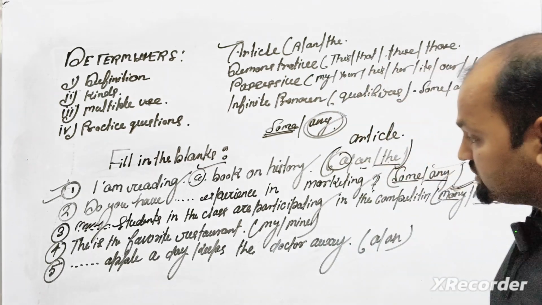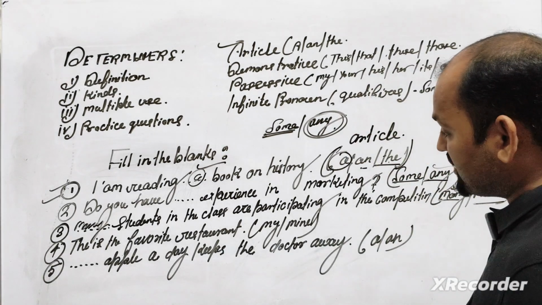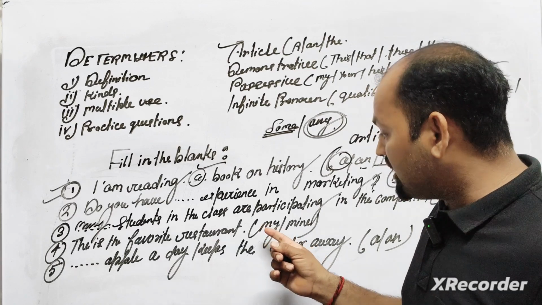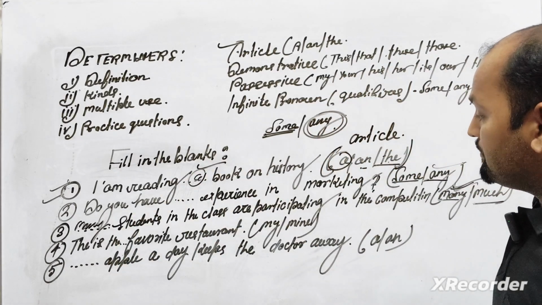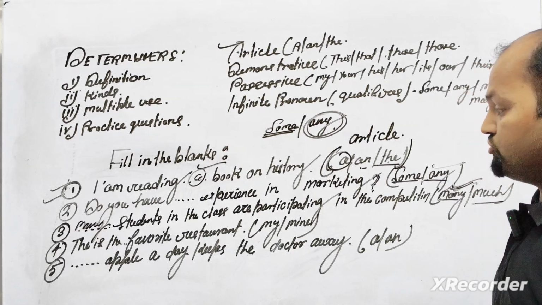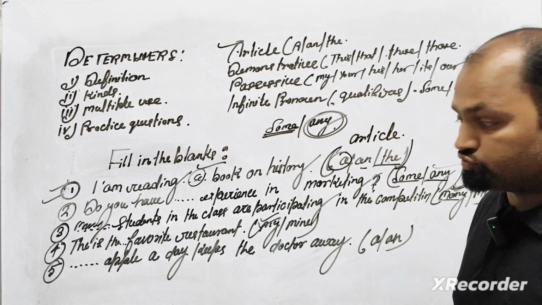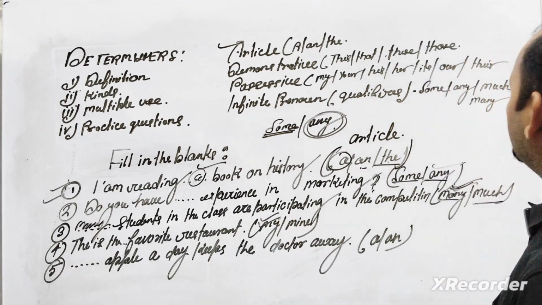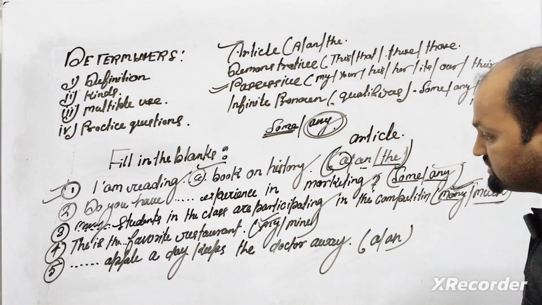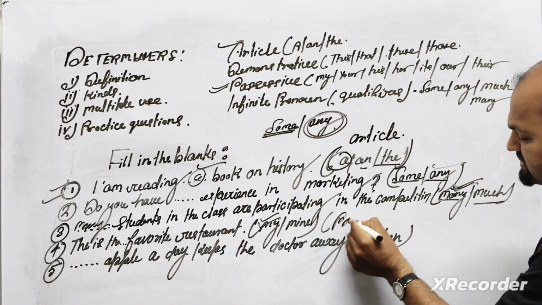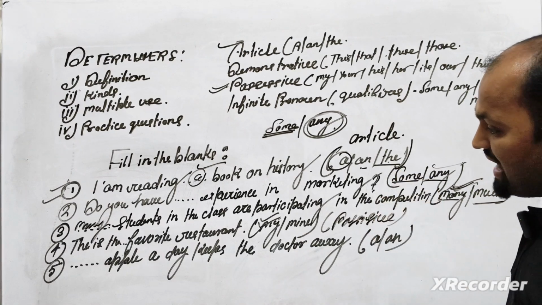Next: this is a favorite restaurant. Here the option is my: this is my favorite restaurant. My is in the case of the possessive. It is a case of possessive. So this is your correct answer.